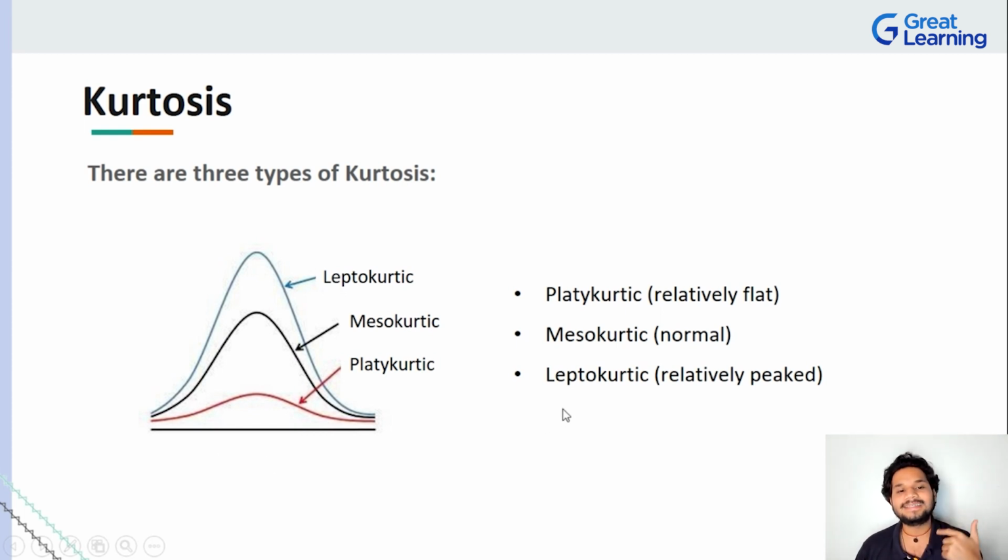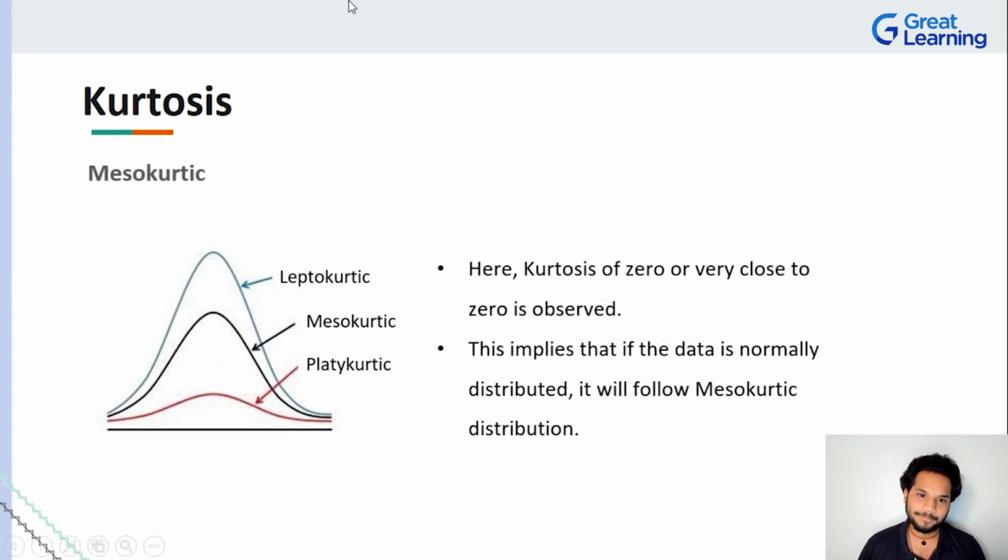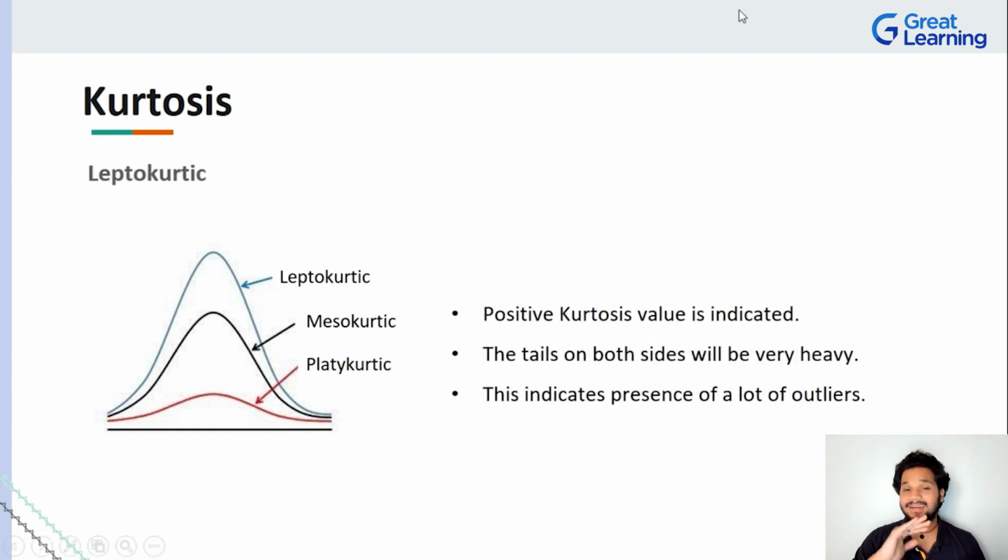So what can these three types of kurtosis tell us? First of all, let's understand the middle curve, which is mesokurtic. When we say a curve is mesokurtic, what we're trying to say is the kurtosis is zero at that point of time. When we speak about how data can vary in those points, it is very similar to being zero. It means data is normally distributed, and if your data is normally distributed, it will always follow the mesokurtic pattern. Okay, mesokurtic is the regular case.